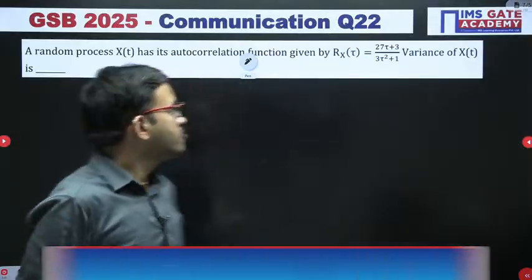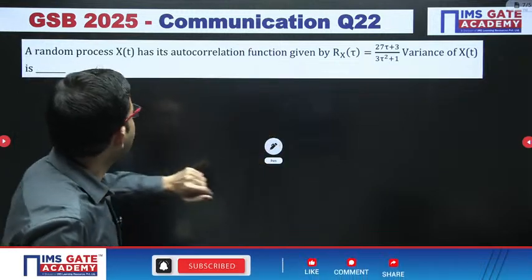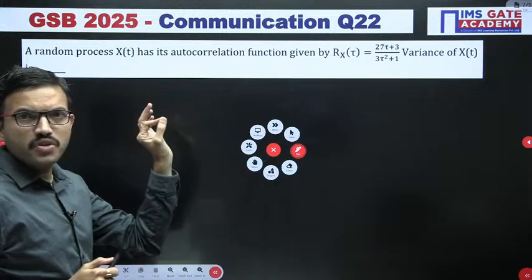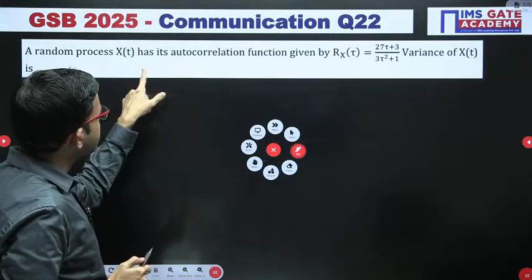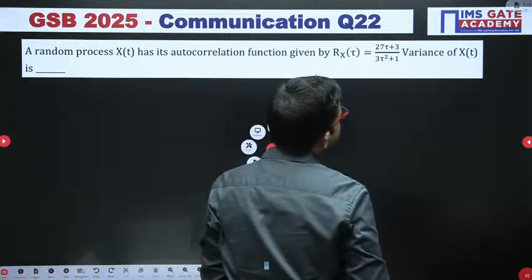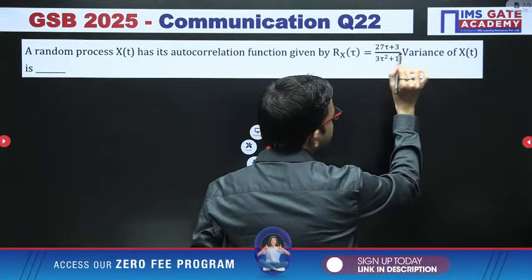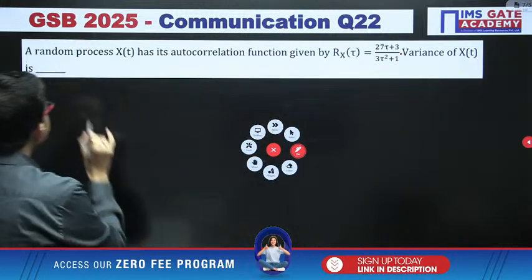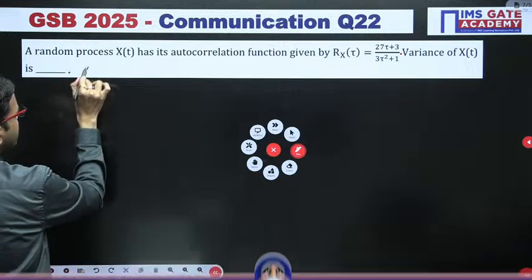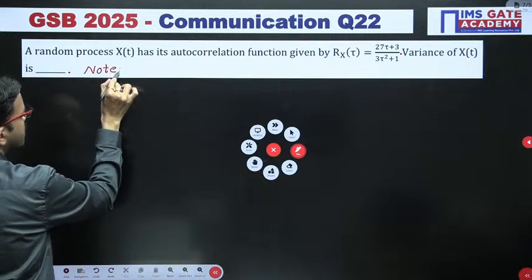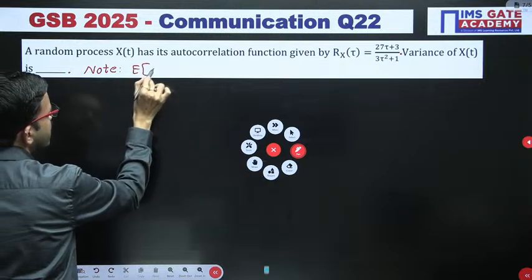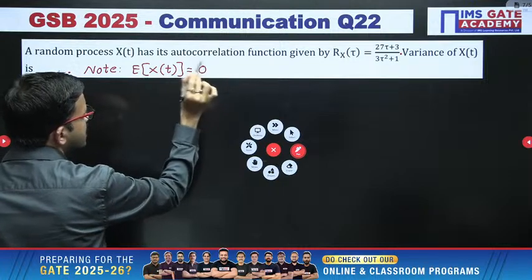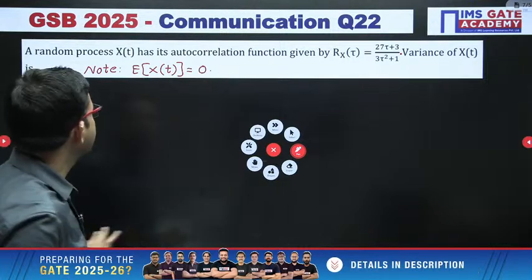Now we'll see the next question. All of you give it a try. Here, first of all you can mention one note point. You are having random process x of t, regarding that the autocorrelation function is given like this. For x of t, you have to find out the variance, and in this question you can consider one note point: expectation of x of t is 0. Just like the earlier question, you can consider expectation of x of t is 0.